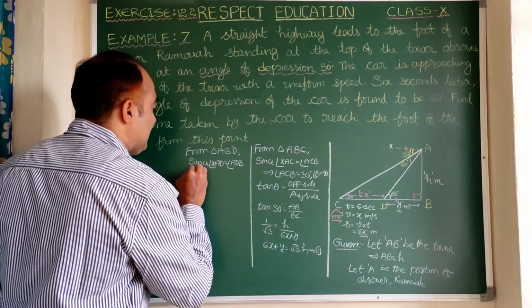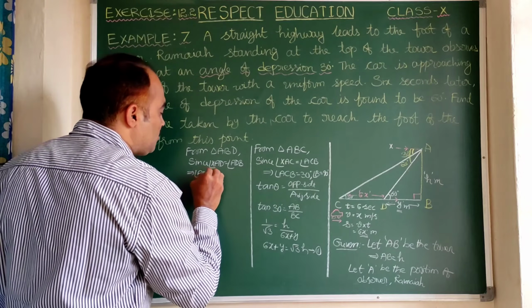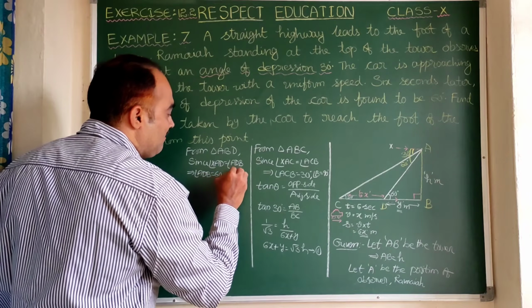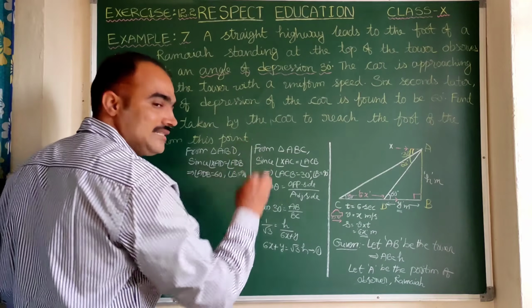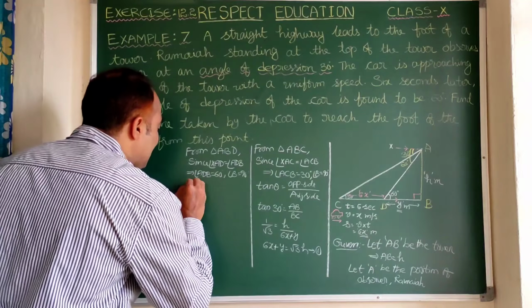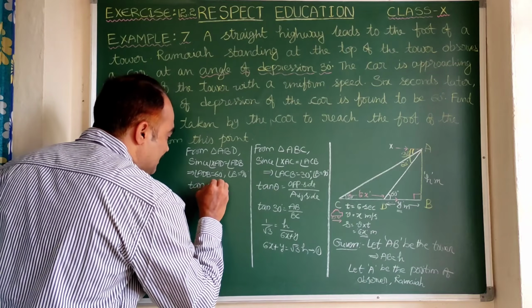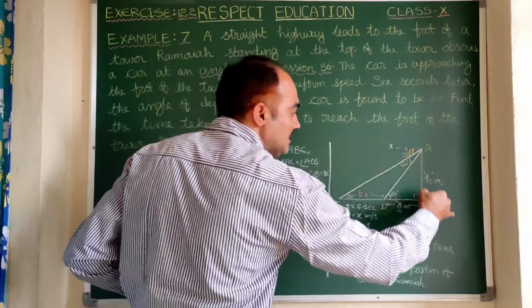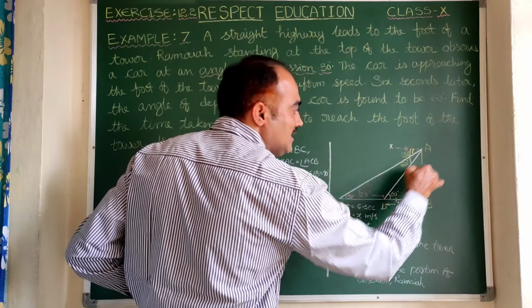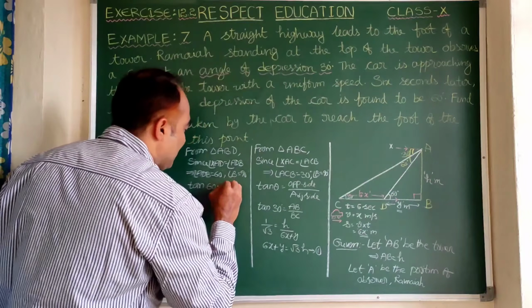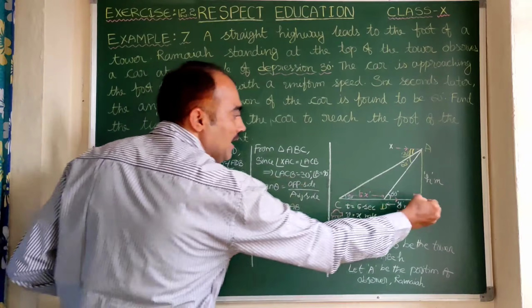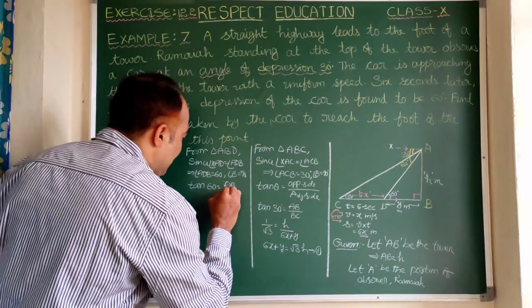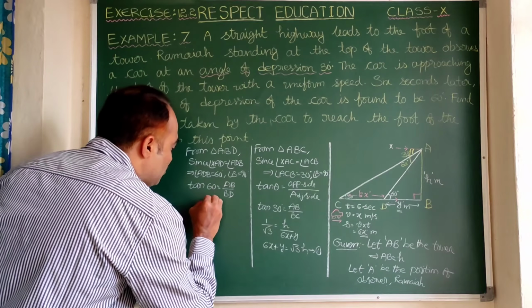Now here we can say angle ADB is also 60 degrees, whereas angle B is 90 degrees. Let us apply tan theta again. So tan 60 degrees is equal to, in this triangle ABD, the opposite side AB by the adjacent side BD. Tan 60 value is root 3.